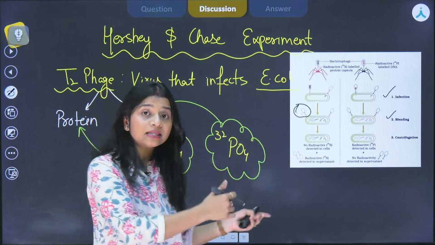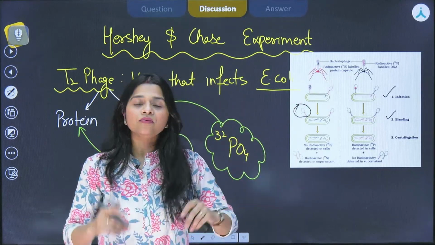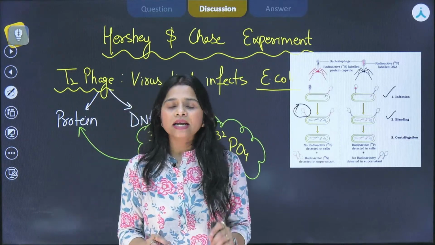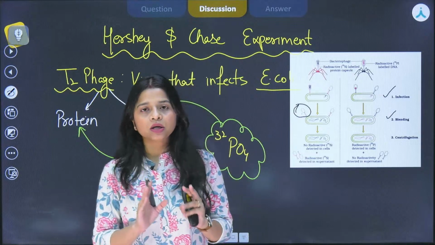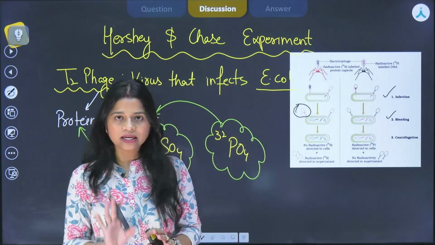Now what happened in this case? We are checking the radioactivity. Whatever radioactivity is found in the bacteria will show the evidence of genetic material.